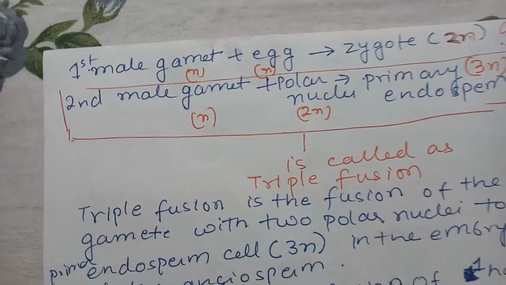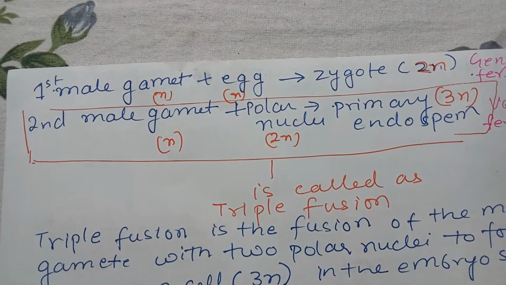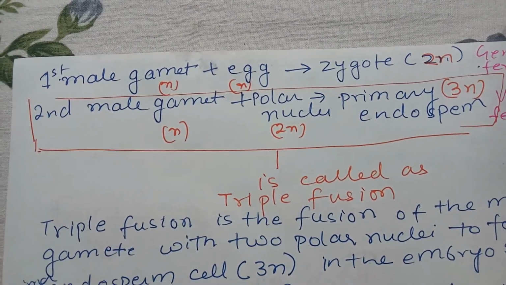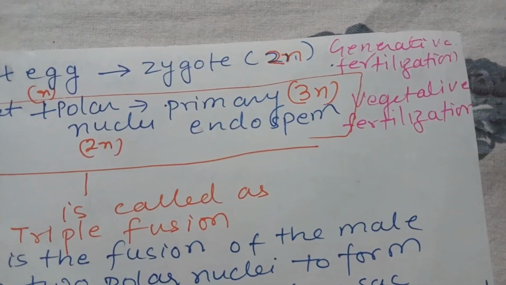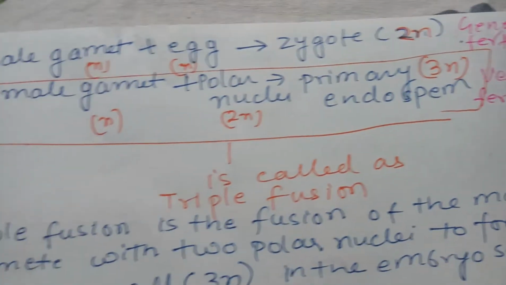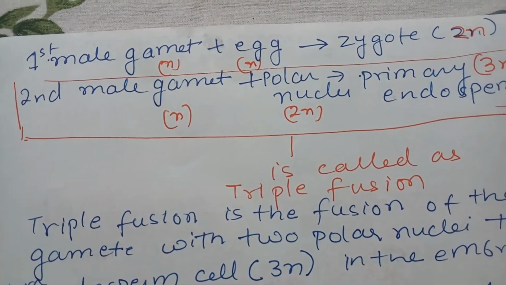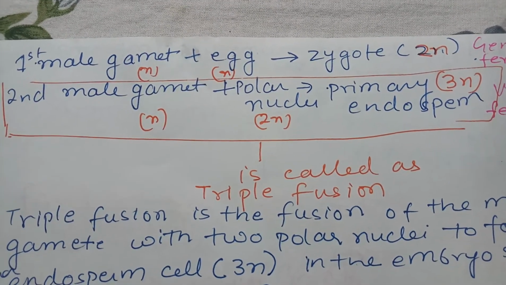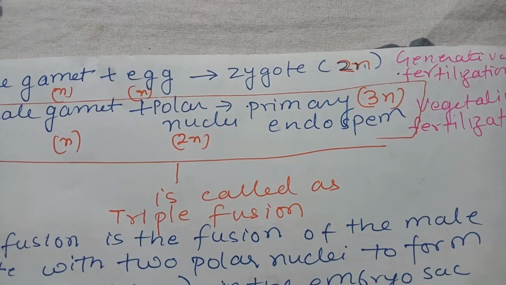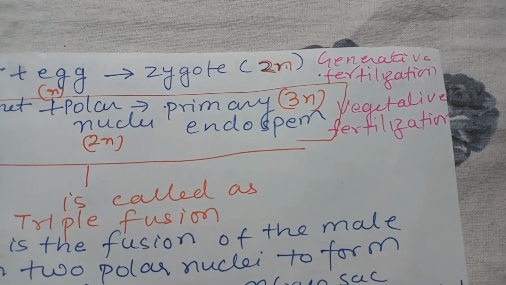The next is, let's see how the fusion is occurring. One male gamete, which is haploid, fuses with the egg cell, which is again haploid, and it produces the zygote, which is diploid. This is called generative fertilization. The second male gamete, which is haploid, fuses with the polar nuclei, which are diploid, and forms the primary endosperm, which is triploid. This is called vegetative fertilization.